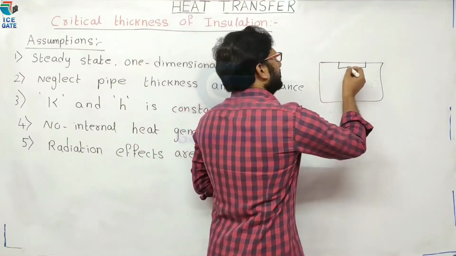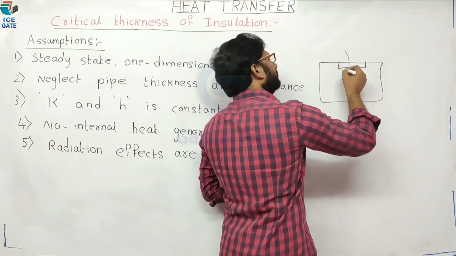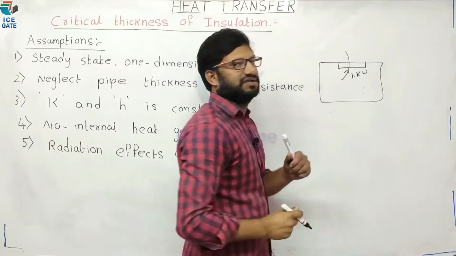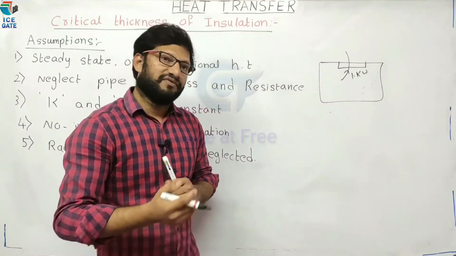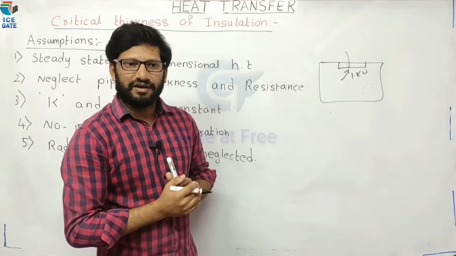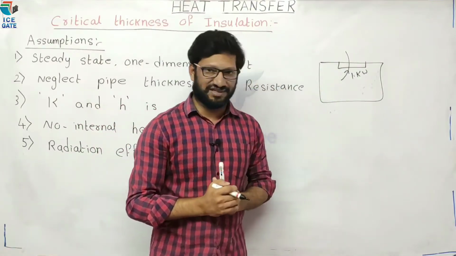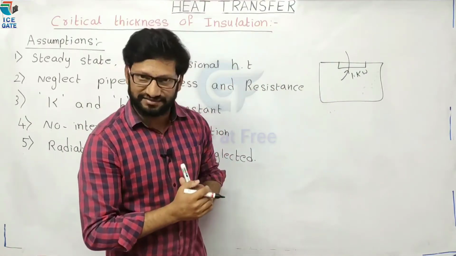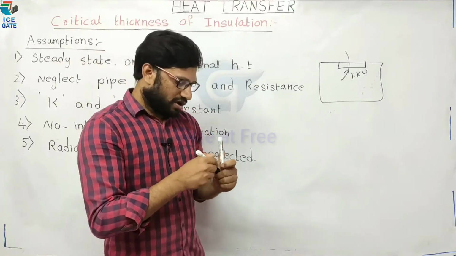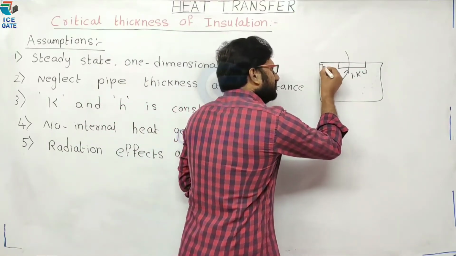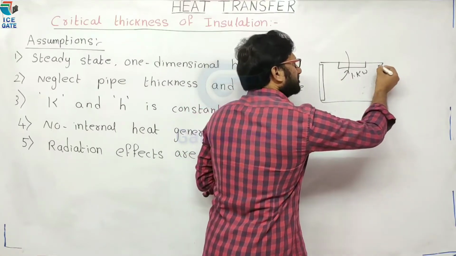For example, this air conditioner is removing 1 kilowatt of heat from this room. Now I want to increase the efficiency of this air conditioning, so we can add insulation to the walls.